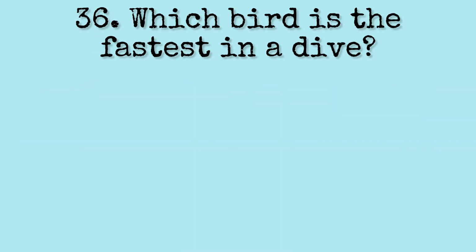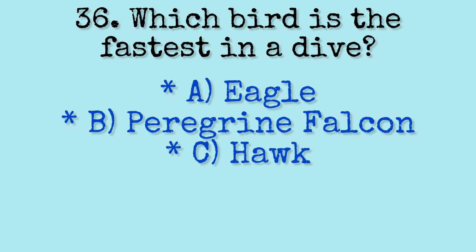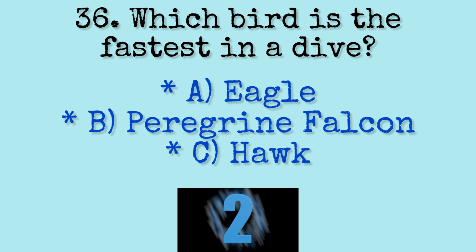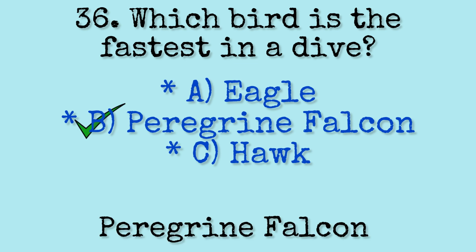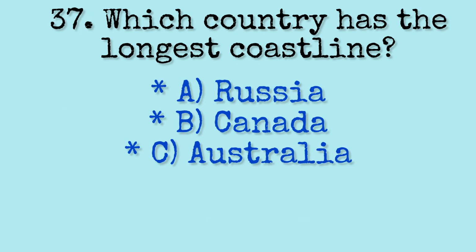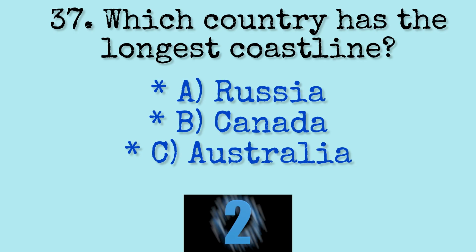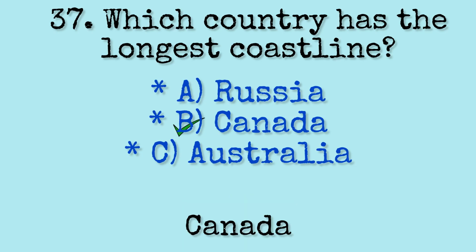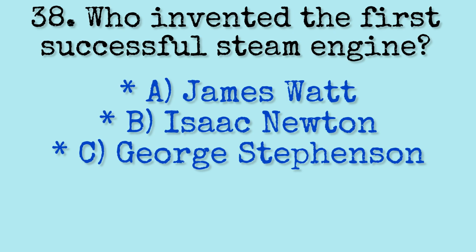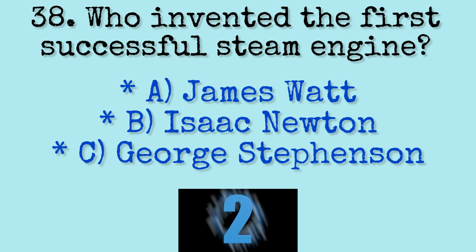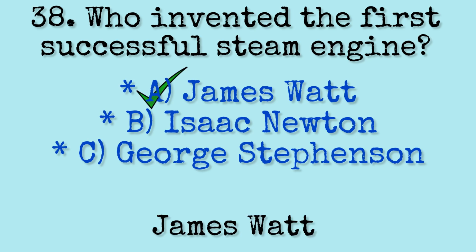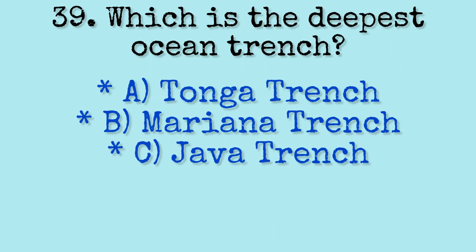Christopher Columbus. Question 36. Which bird is the fastest in a dive? Peregrine falcon. Question 37. Which country has the longest coastline? Canada. Question 38. Who invented the first successful steam engine? James Watt. Question 39. Which is the deepest ocean trench?